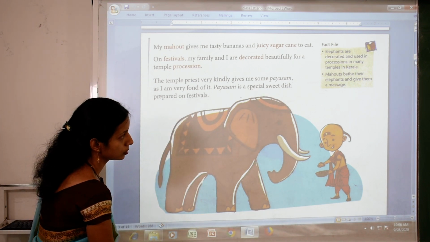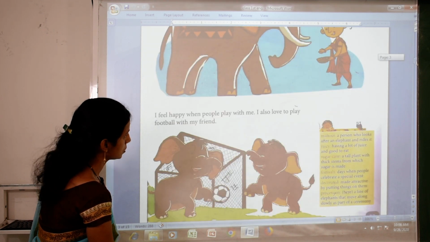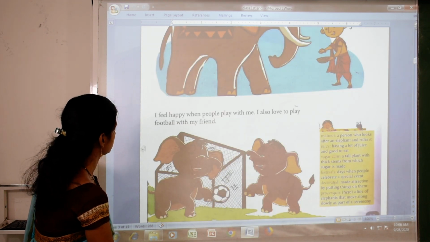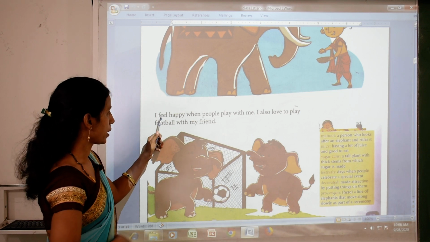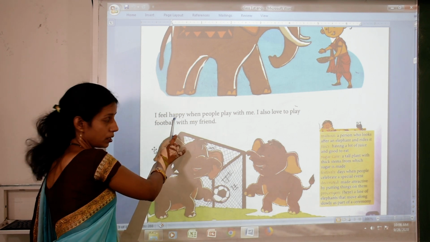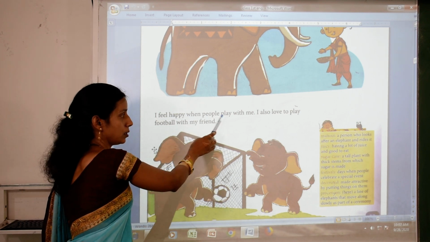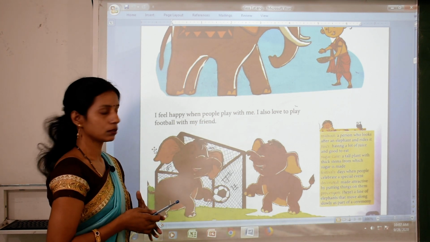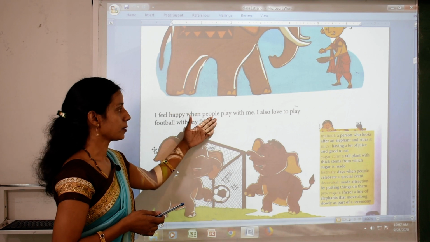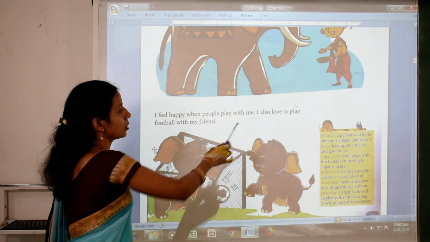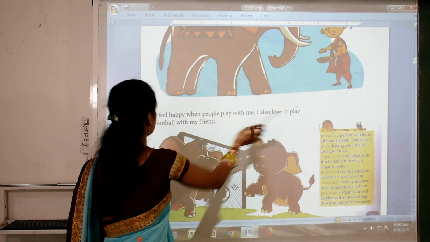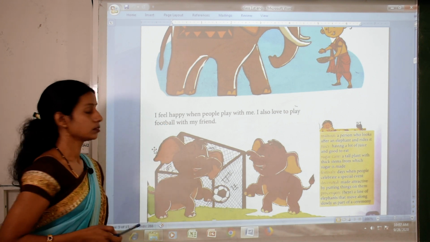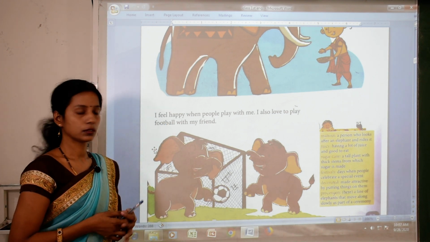So children, here come to the bottom in that line. I feel happy when people play with me. So when does Appu feel happy? Appu feels happy when people play with him. Okay. I also love to play football. You like to play football?